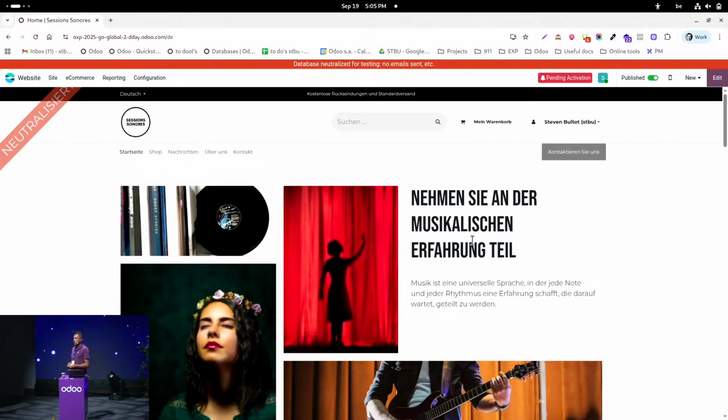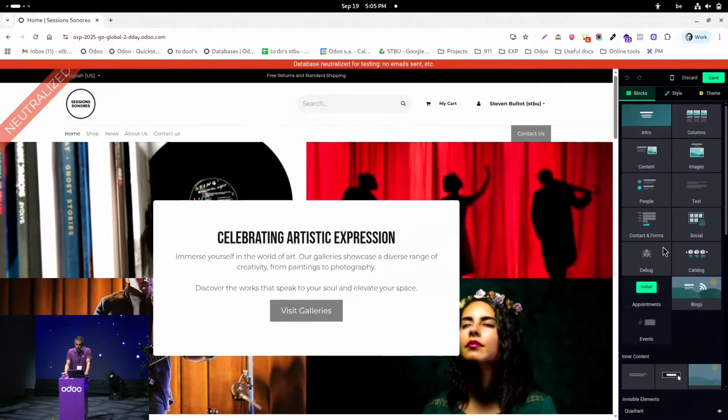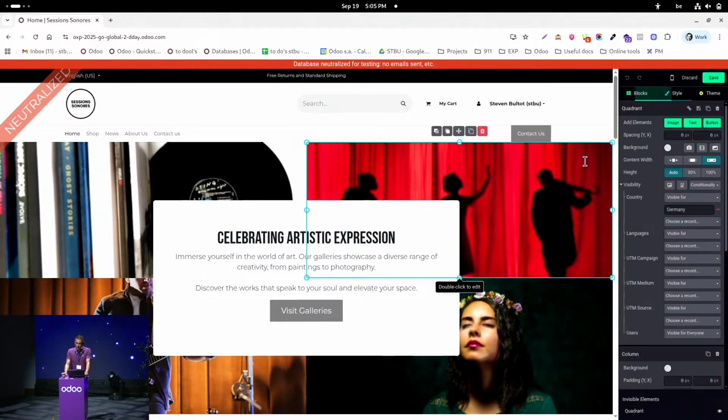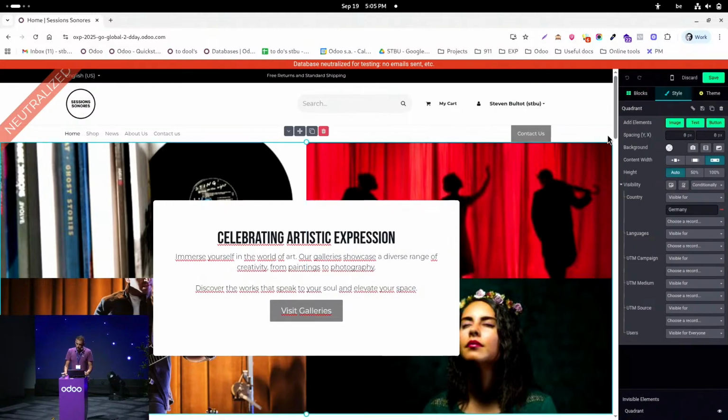The next thing is I want to display also some specific content to my German customers. And in order to do so, I can here go to my main language, and I have here a block that I put there. And on this block, I defined that it should be only visible for my German customers.